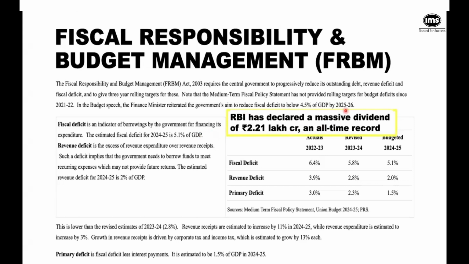So the primary deficit is basically saying that it's your fiscal deficit, removing the interest payments. Okay. So that means you have even the main loan, but you are removing the interest payments that you are making to the outside parties, right? So that also is 1.5% of the GDP. So we really have to increase our revenue coming in and reduce our expenses year by year. So again, we move ahead. Can I go ahead, guys?